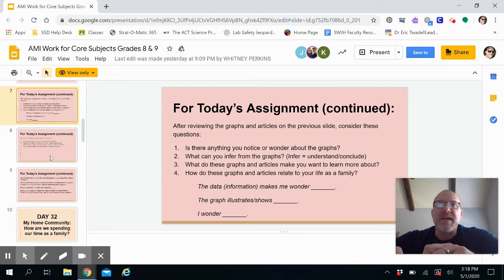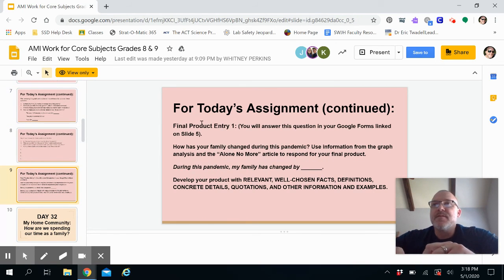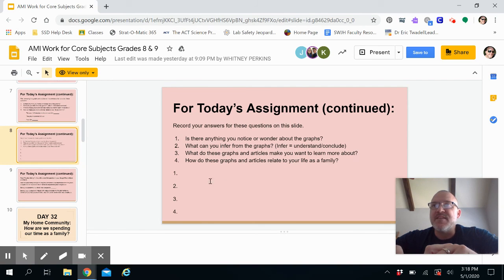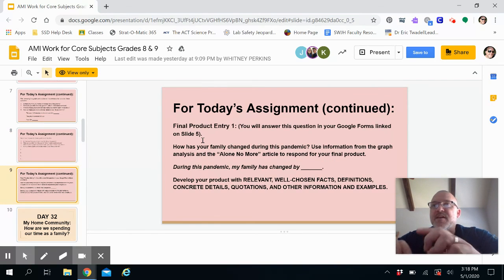And then the last thing is the final product entry. Now you can actually add answers right here to this slide if you want to, whatever product you're choosing to do. Remember, this is student choice, so you don't have to use this template. You can use any format you want. You can do a video blog, just a video, a journal entry, a PowerPoint or some sort of presentation or multimedia presentation. It really doesn't matter. It's your choice.